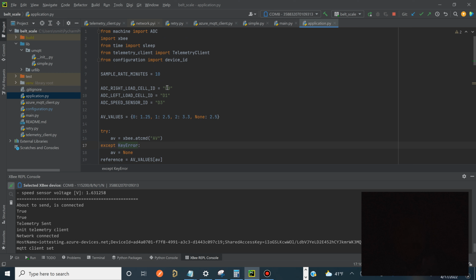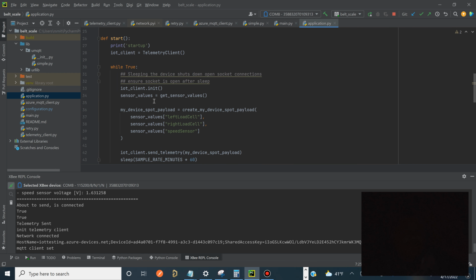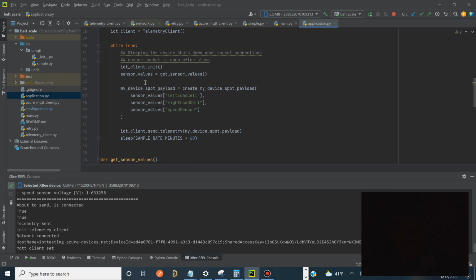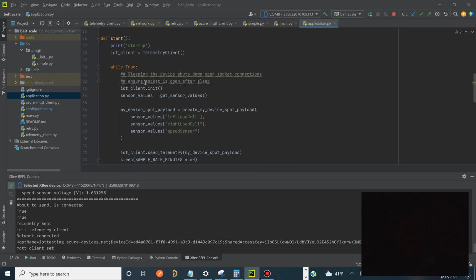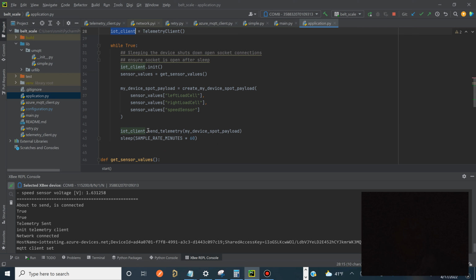In here, we're setting up our ADCs, and we've got some configuration for our sample rate in minutes, which is basically 10 minutes. It's a pretty simple application: we're grabbing 3 analog sensors and publishing that data every 10 minutes to the cloud. We have an IoT client, which is our telemetry client. We create it, initialize it, and we have this send telemetry method.